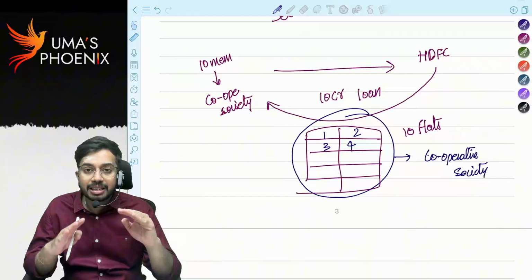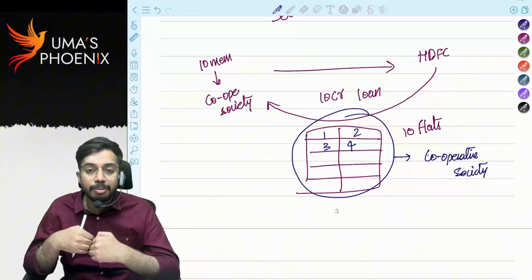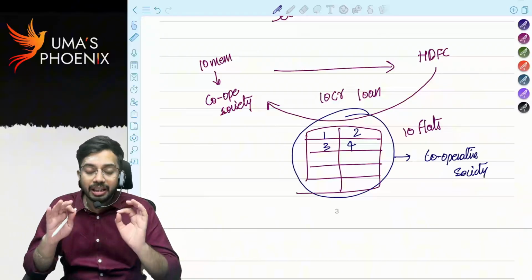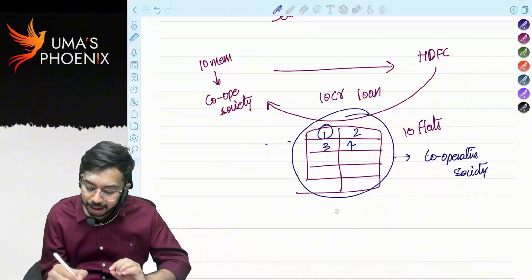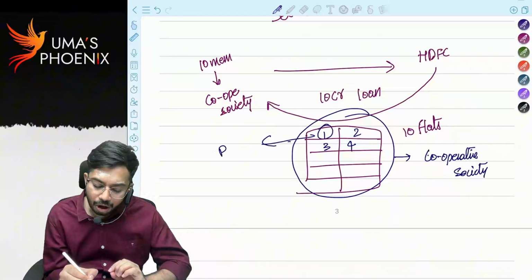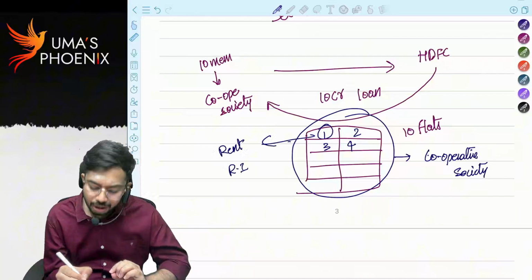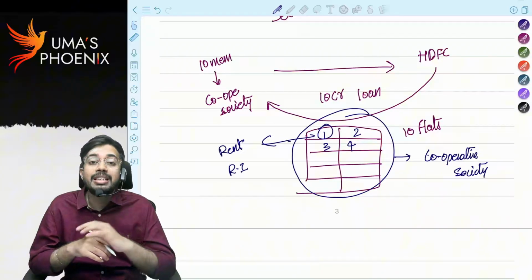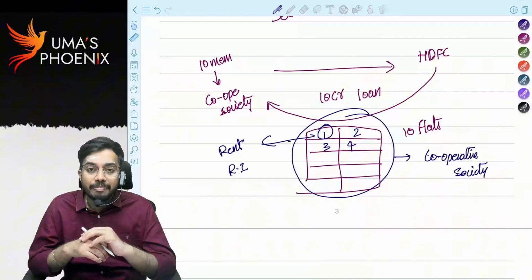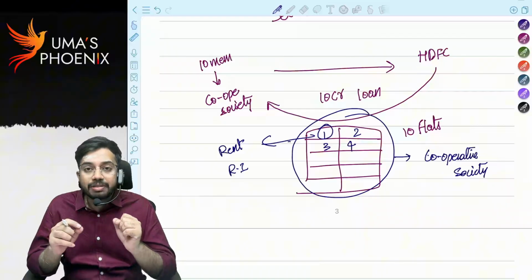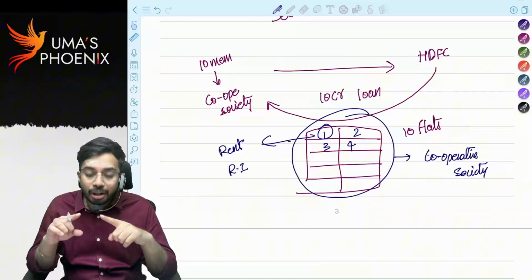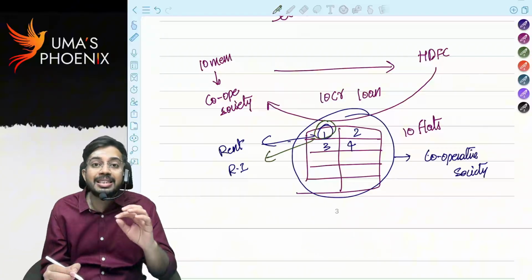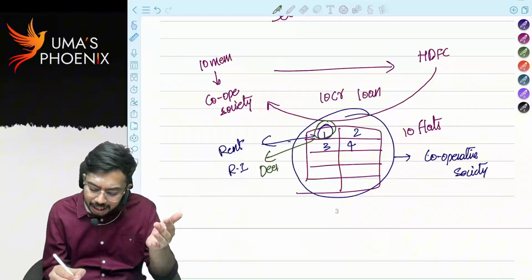That means, in this case, the benefit is received by individual members, but the property is registered in the name of the cooperative society. In this case, let's say the first member gave his flat on rent and he is receiving rental income. Who is receiving rental income? First member is receiving the rental income, but property is registered in whose name? Cooperative society name. So here there is a gap. So that's why even though the property is in the name of the cooperative society, whoever the person to whom house property is allotted, he will be considered as deemed owner.